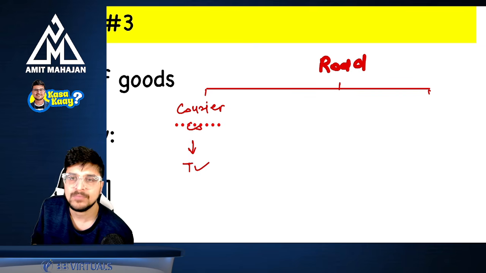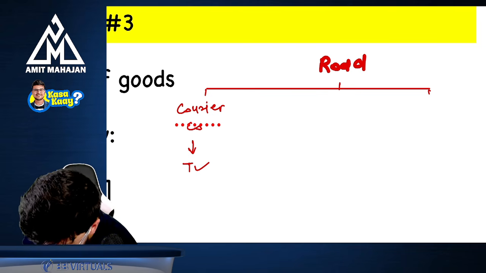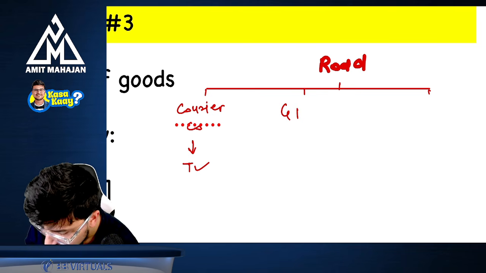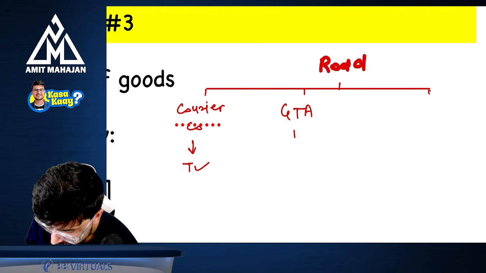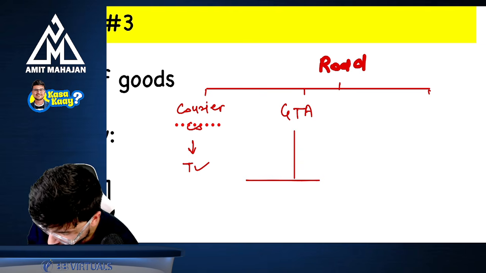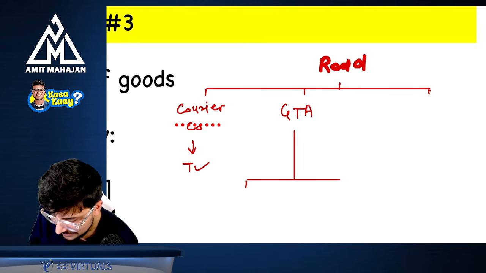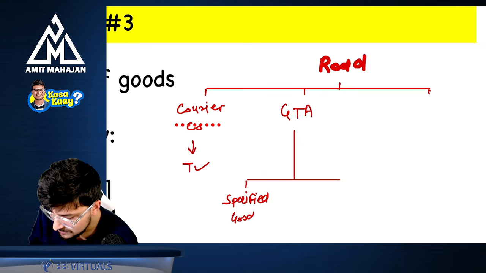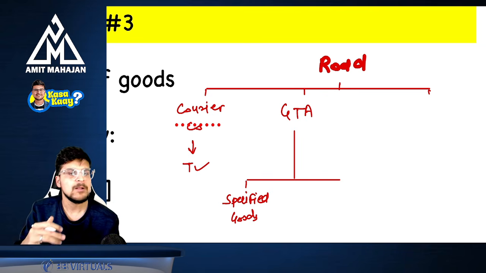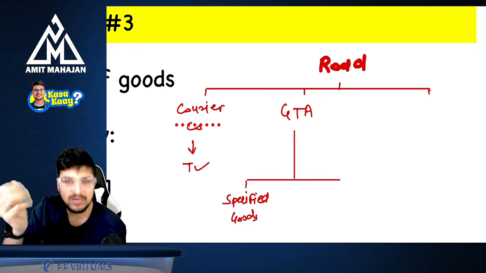Taxable. Okay. If you are transporting the goods through a GTA, goods transportation agency, here we had two parts. If you are transferring specified goods, they had specified certain goods, for example relief material and everything.